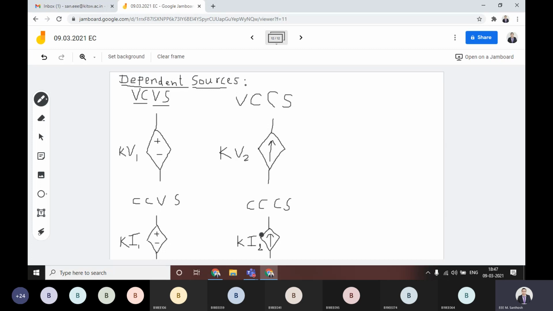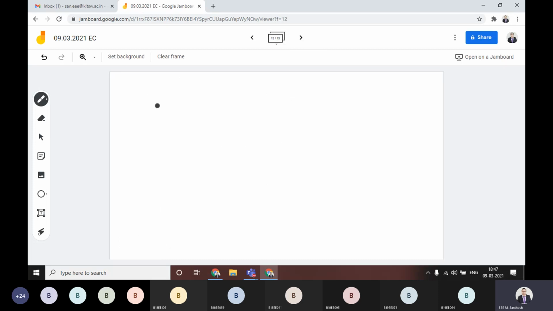That I2 current can vary, and if it varies, then this current source value also varies. That means this current source always depends upon the other current. That other current is K I2.